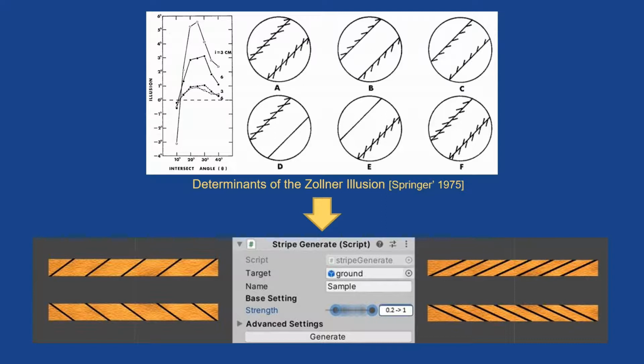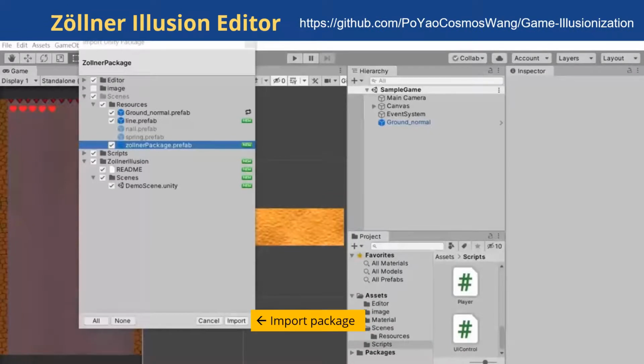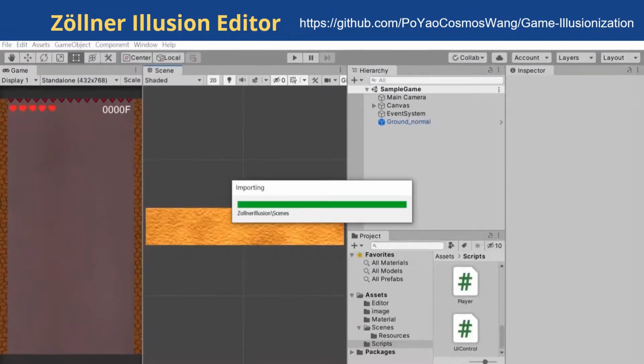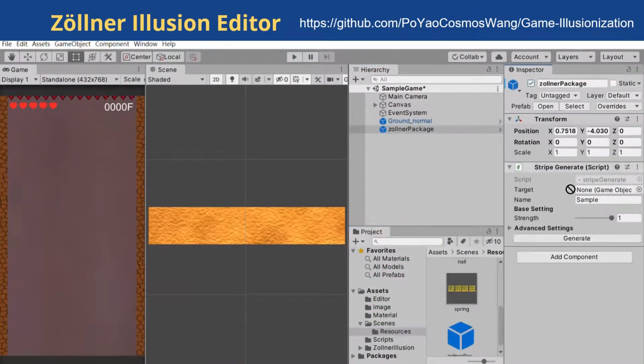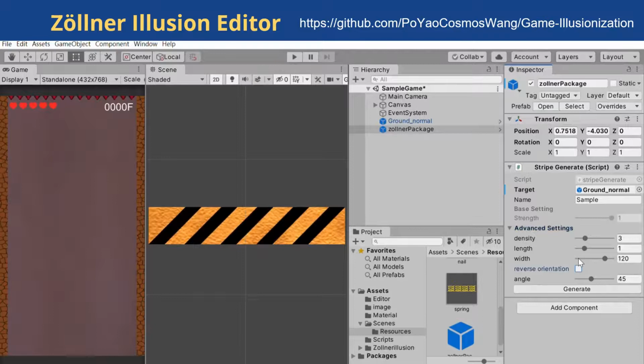We then convert this knowledge into a Unity interface for developers to quickly adjust the illusion's strength by a slider. To use our illusion editors, just simply download and import our illusion package from the link above, and then assign the game object to add illusion. We can also adjust more details in advanced settings.